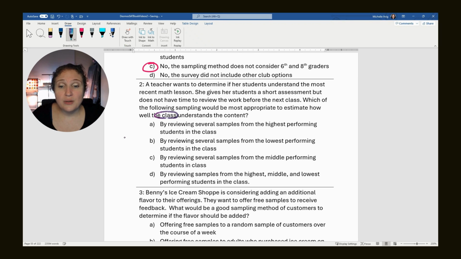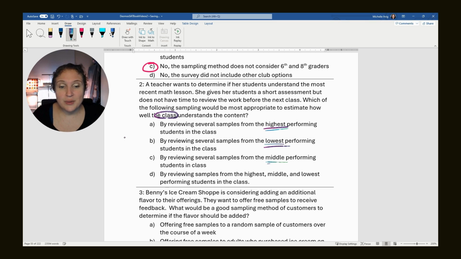So what if she reviewed several samples of just the highest kids? Well, that would only tell her if the students who performed the highest most likely understood it. Not definitely, but most likely, because samples are most likely or approximates. If she reviewed just the lowest, maybe the middle and the high kids got it, but not the lowest. So that wouldn't, again, be a representation of everyone.